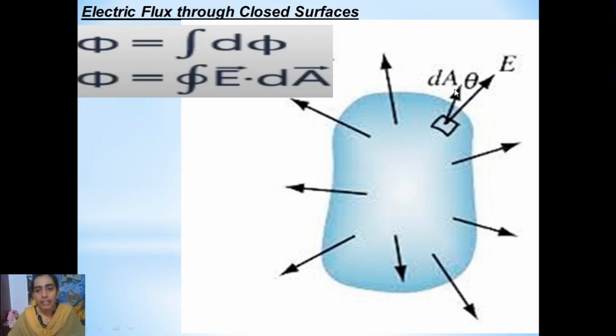So, if we integrate this d phi, where d phi is the electric flux due to the small area element, then if we integrate such small electric flux over this complete closed surface, that complete integral will give the total electric flux through this closed surface. So one difference you can observe is between the electric flux through a closed surface and an open surface.